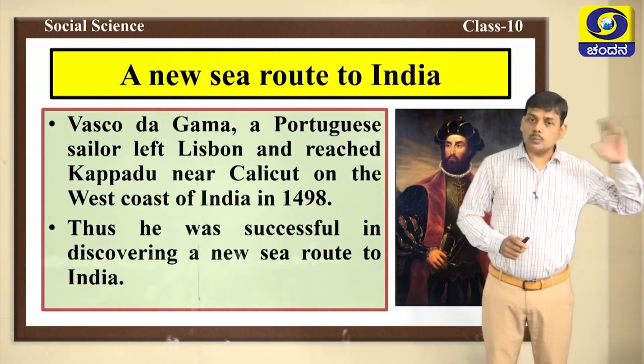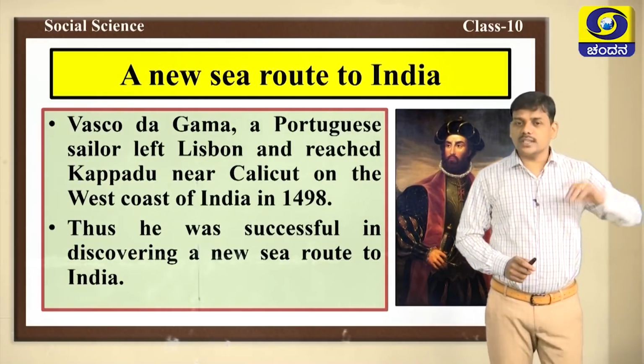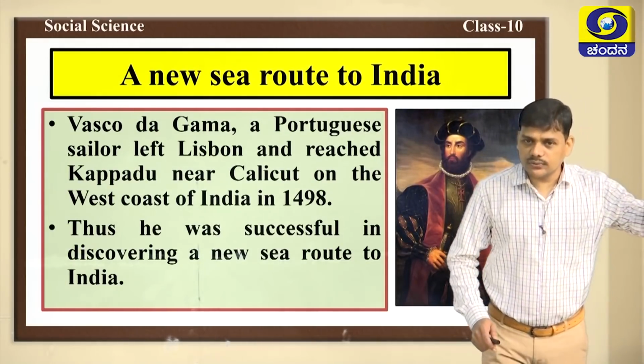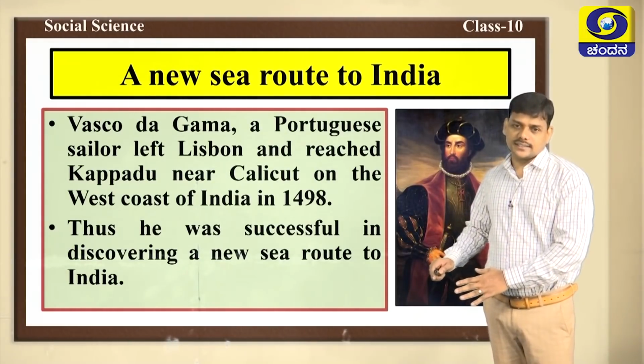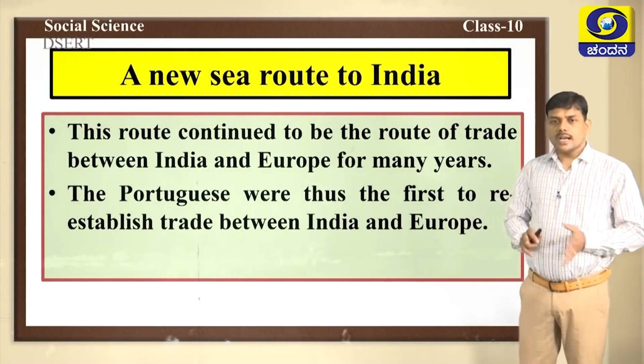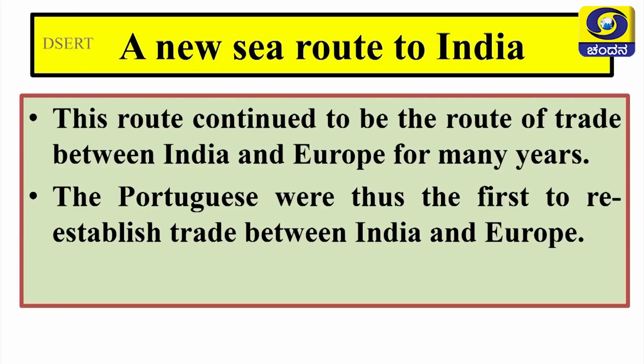He belonged to Portuguese. He was a Portuguese sailor. He started his journey from Lisbon and finally reached Cape Padu near Calicut. When Vasco da Gama discovered the new sea route to India, this route continued to be the route of trade between India and Europe for many years.